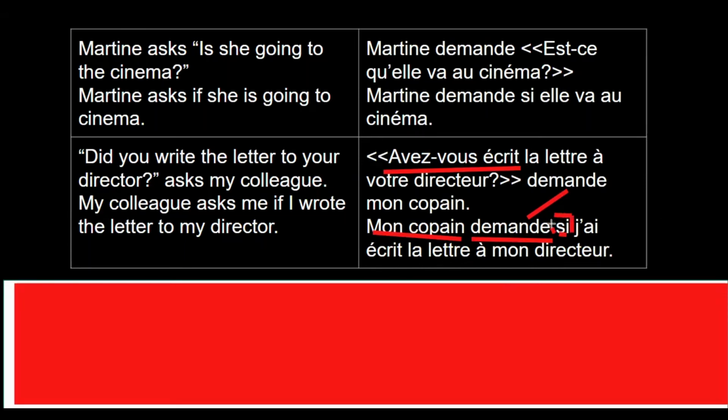And then now C, let's conjugate it. Have you written the letter to your director? So we'll say my colleague asked me if I wrote the letter to my director. So it would become si j'ai écrit la lettre à mon directeur. Now friends, please remember that we have to keep changing things. Like here the subject pronoun vous changed to je, and conjugation of avoir with vous was avez. So with je it's ai, and écrit is the past participle, it remains the same.